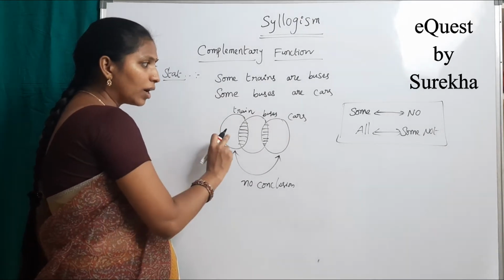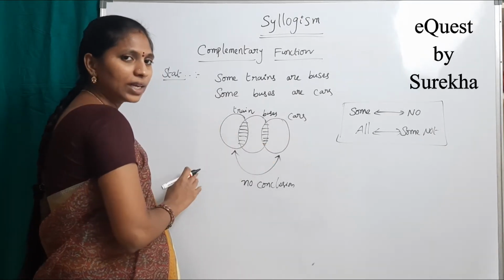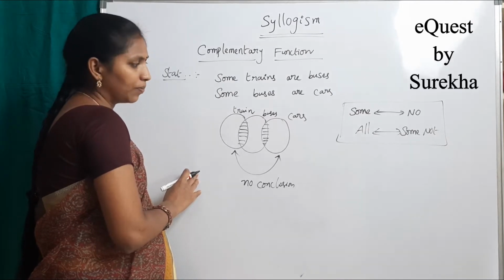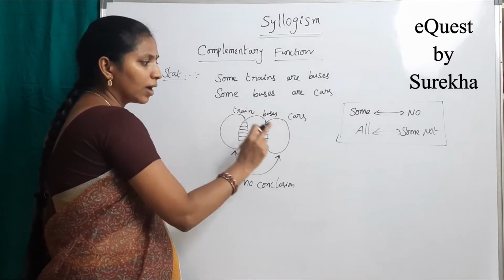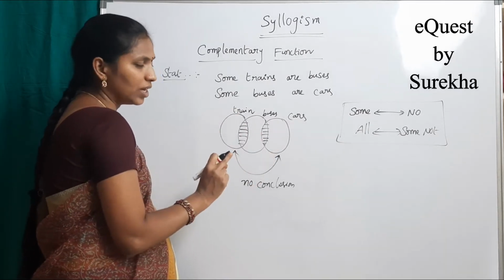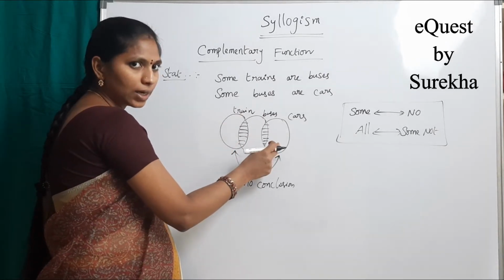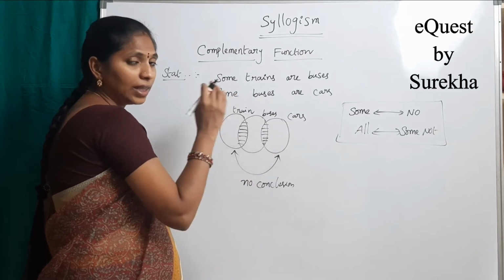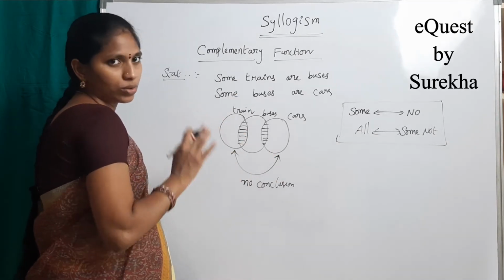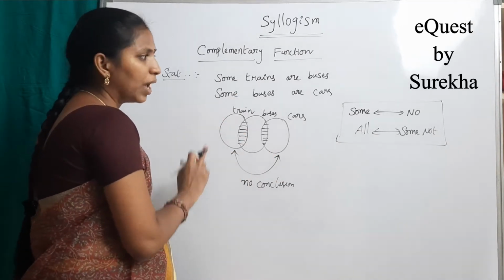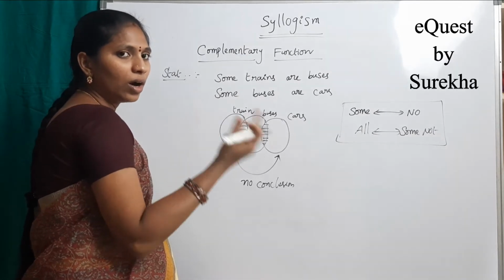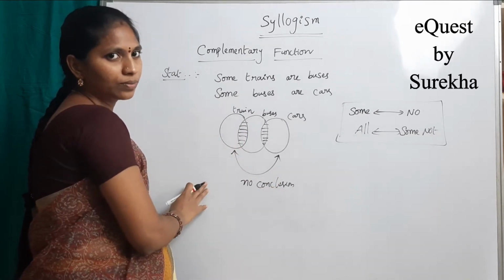And no train is car is the other conclusion. Then either one or two follows. That is the answer.